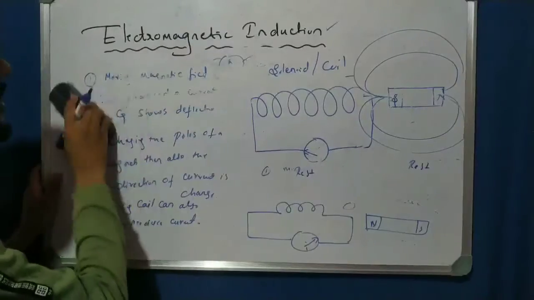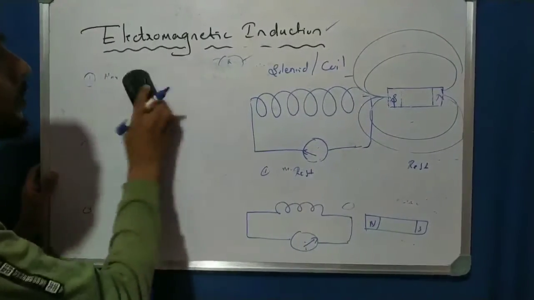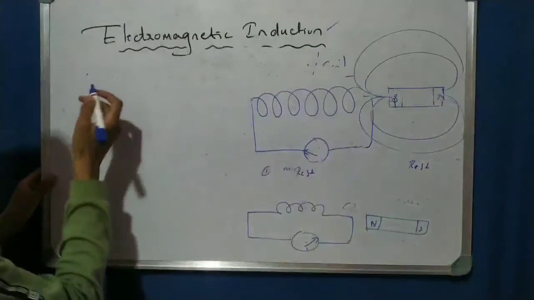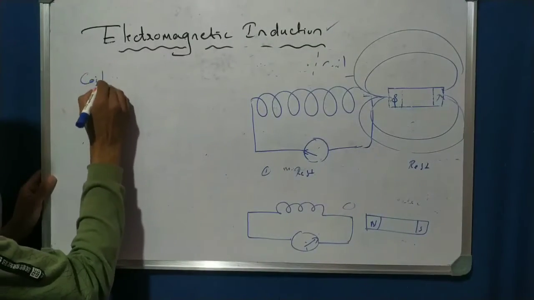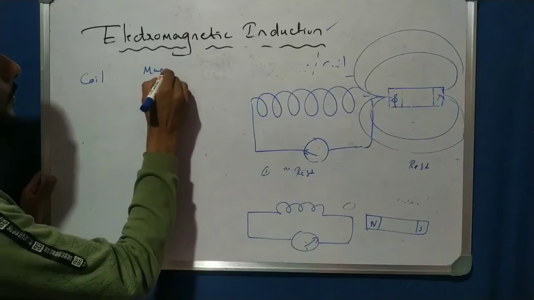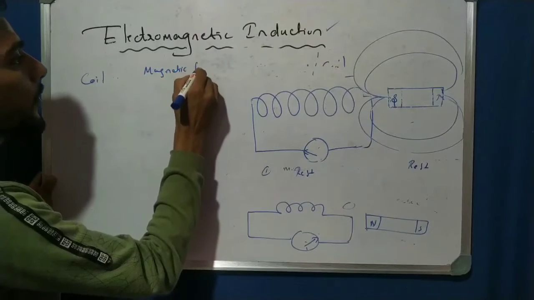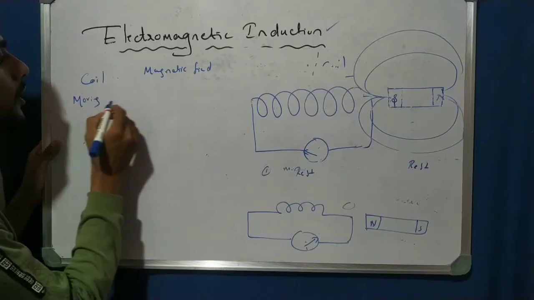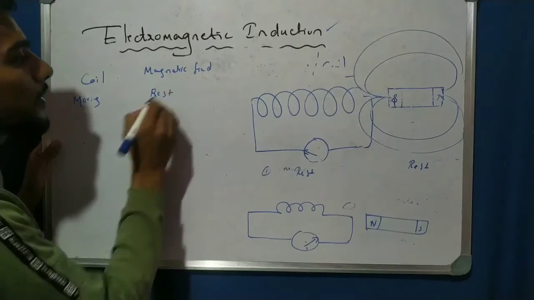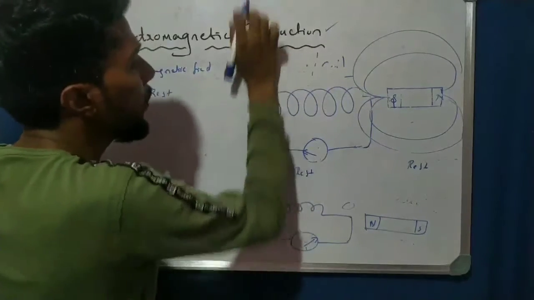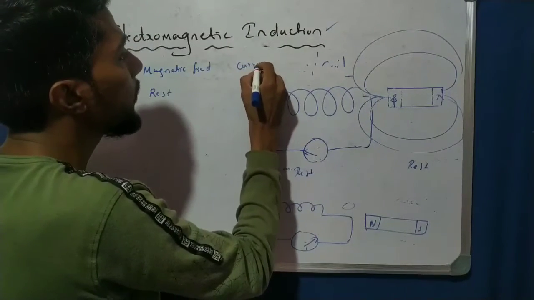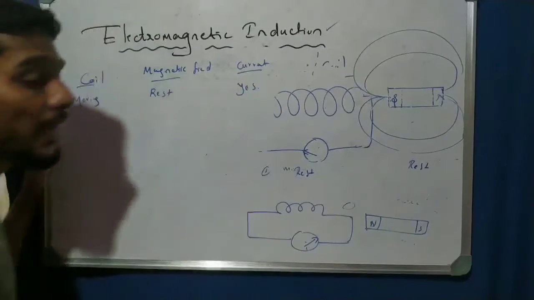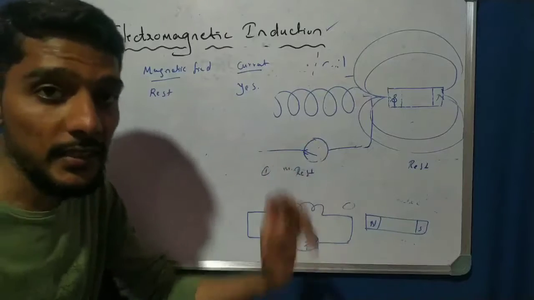As shortcut notes, I write here one by one. One side is the coil, the other side is the magnetic field. Now the coil is moving and the magnetic field is at rest. So what about the current in the circuit? Current is yes, so deflection is yes.